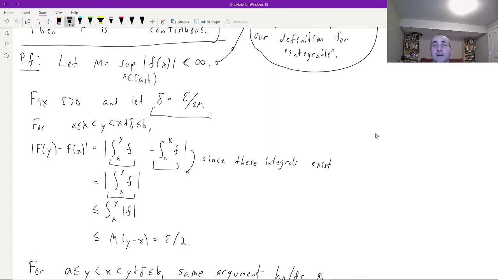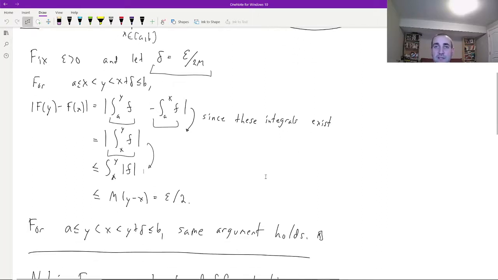That value there, the absolute value of the integral from x to y of f, is less than or equal to the integral of the absolute values. Again, that was one of the lemmas that we saw in the last video, and it holds since all of the integrals of interest exist. And then finally, we can replace an integral of a function by an upper bound on the function itself.